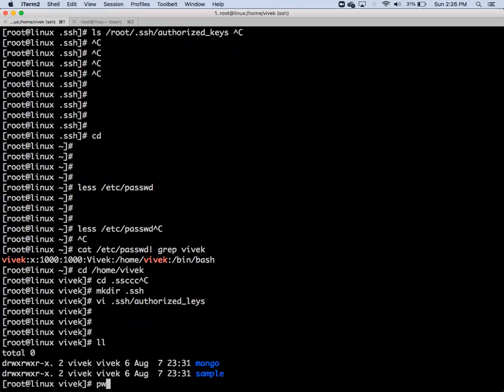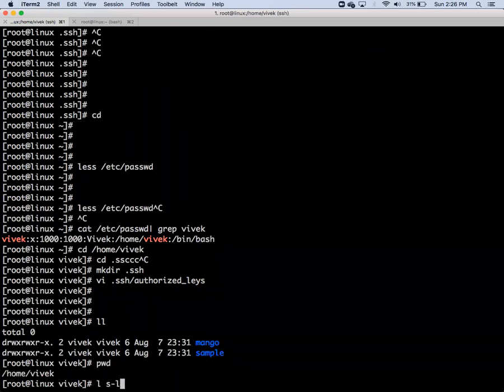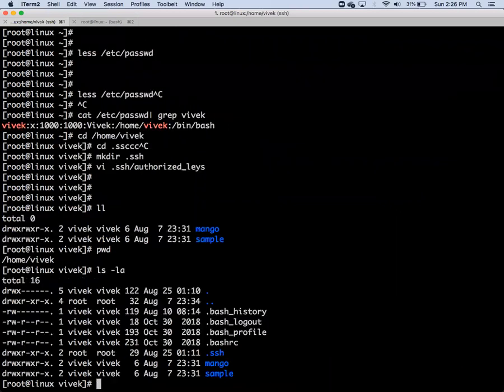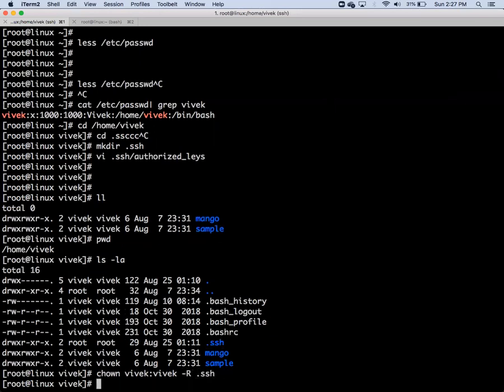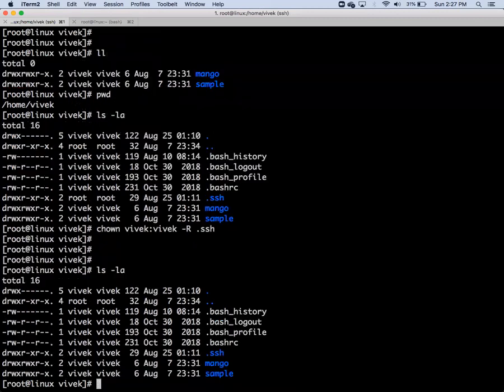This is my home folder. pwd is my home folder. ls -la. What is the permission for .ssh? The owner is root. What is my user? Vivek. So I have to change that to Vivek. How to change? chown -R vivek:vivek .ssh. Now it is Vivek. Still there is a problem, I will tell you.